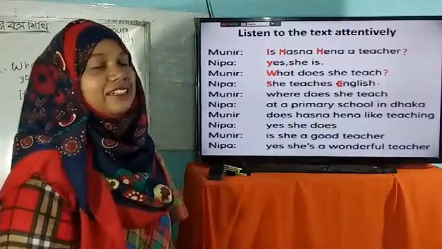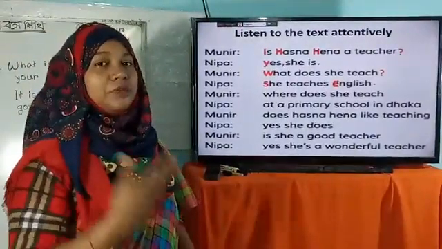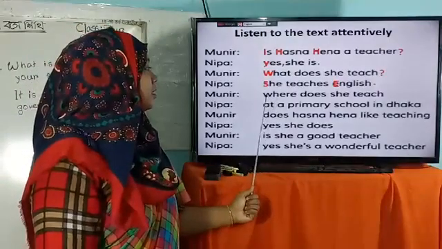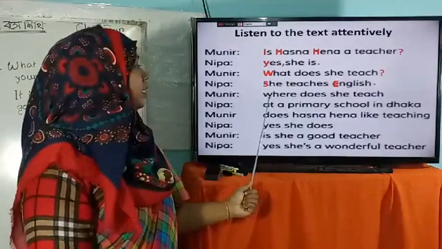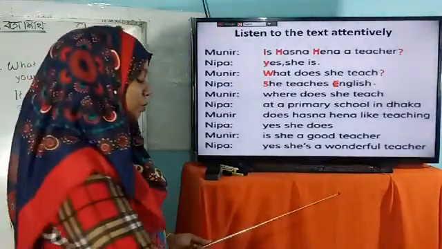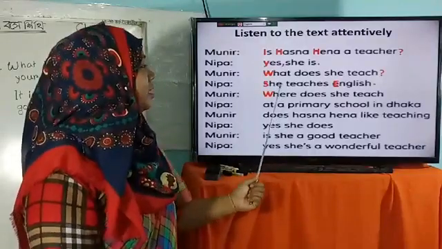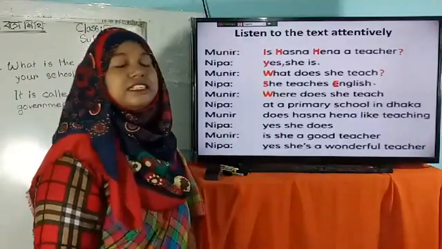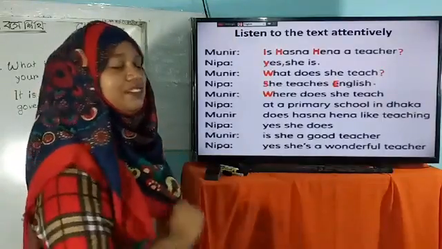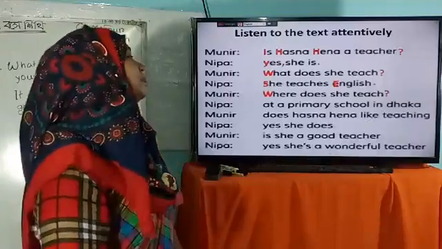Then next, Munir says, where does she teach? My dear learners, where does she teach? We have to make it in correct form. So dear students, here W is in small letter, and we have to use a capital letter, capital W. Then where does she teach? It is a question, so we have to use a question mark, and it's a question mark.